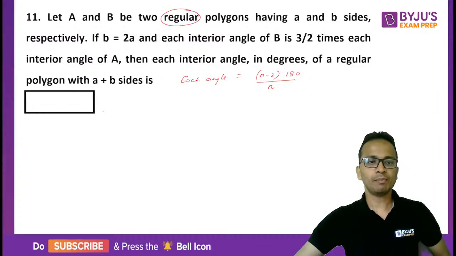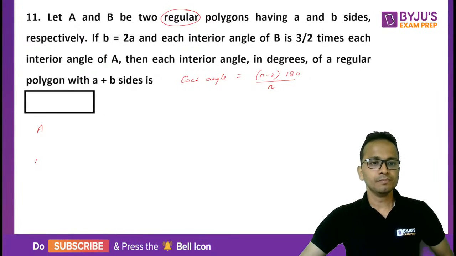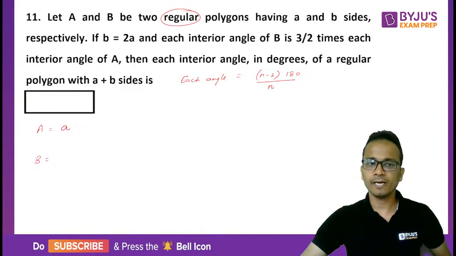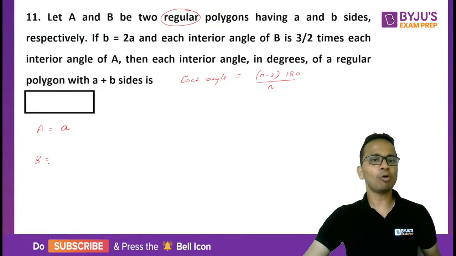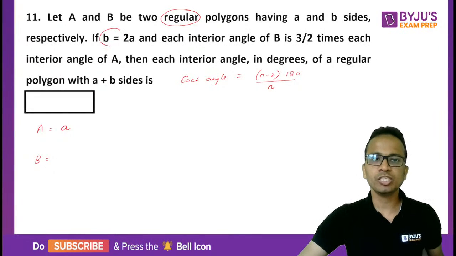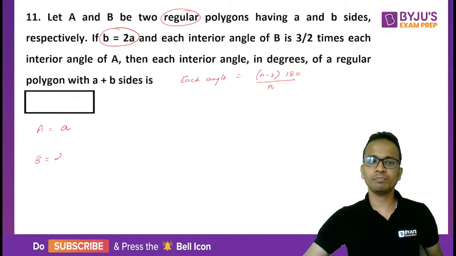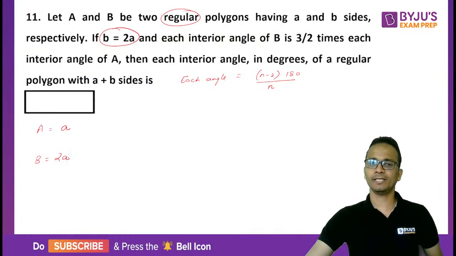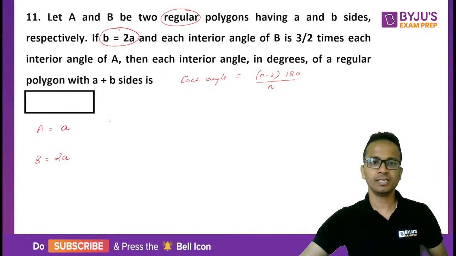Okay. Now polygon A and polygon B. Let's say the number of sides in polygon A is A. So the number of sides in polygon B will be B, which is equal to twice the previous one. So let me write 2A. So these are the number of sides.